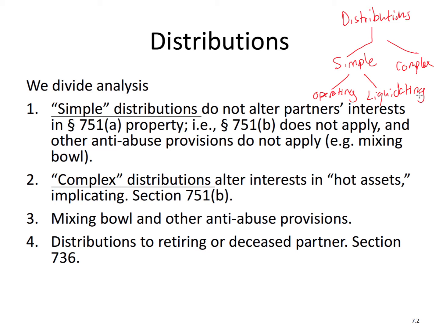Now, simple distributions versus complex distributions. What's the distinction between these two and why do we have different rules? Simple distributions do not alter interest in Section 751 property, 751(a) property. Complex distributions do alter the 751 items. We call those hot assets.